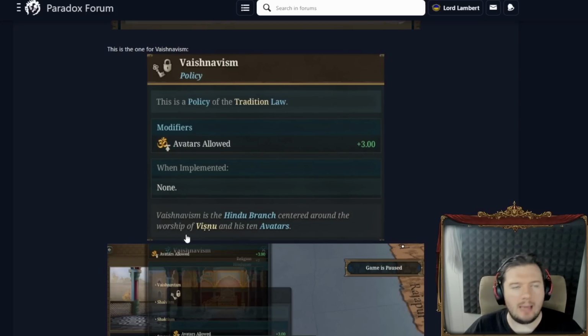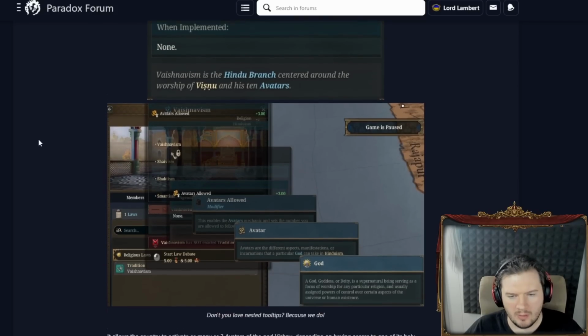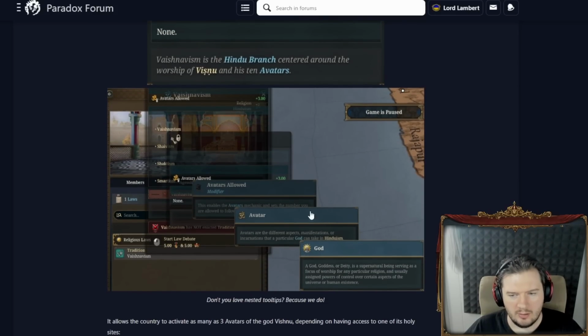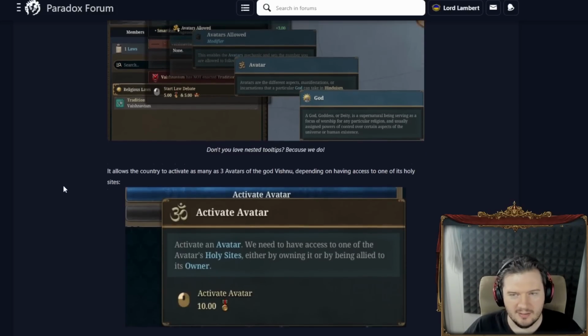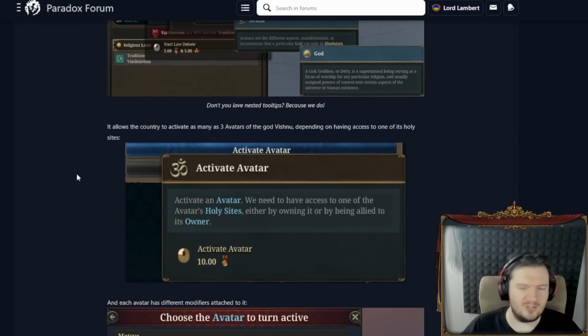I guess that's for balance. That actually makes sense if that was for balance, but okay. So yeah, and obviously we got nested tooltips to show what you need to get through to get to the next bit, so we can see what God is. Nice. God is 5 nested tooltips deep.